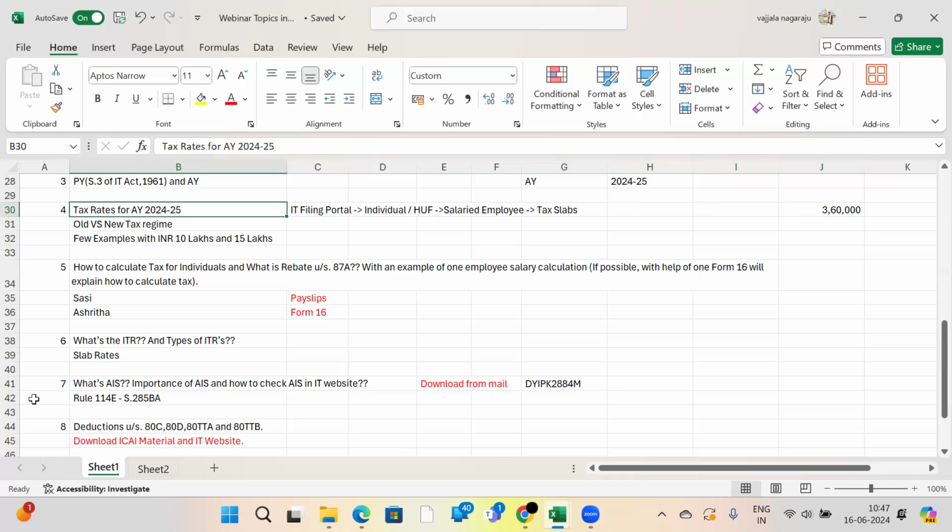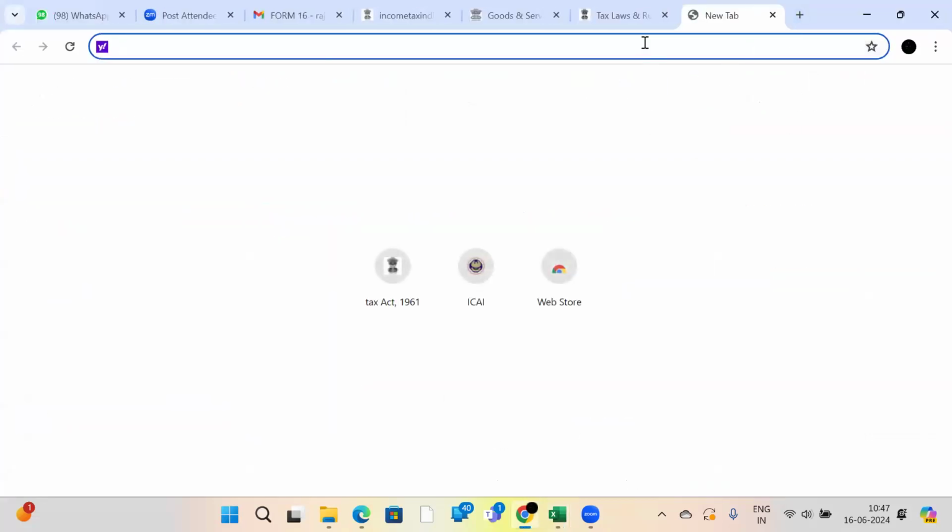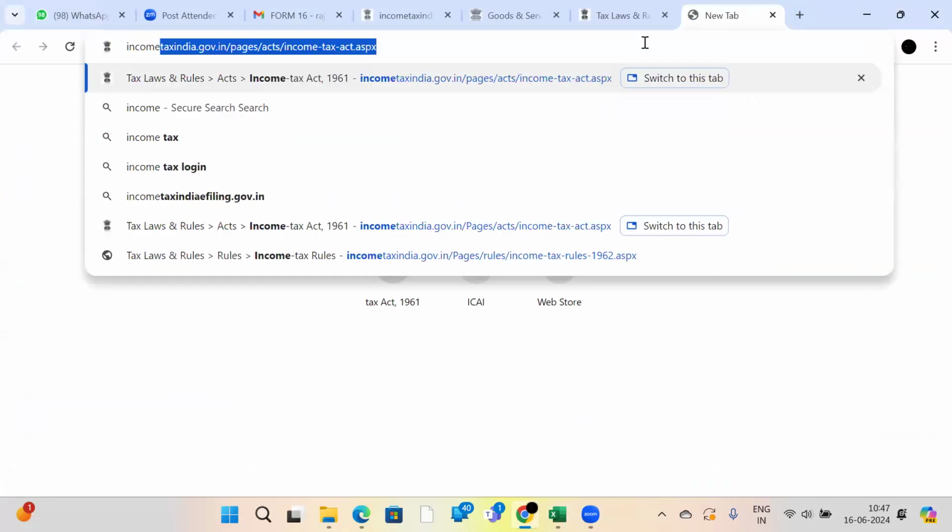No need for assessment year 24-25. Why have I mentioned assessment year 24-25? For assessment year 24-25, the financial year is 2023-24. Every year, the finance minister of the central government may or may not change the slab rates. So you should know the slab rates and the limits for calculating tax. For this, no need to depend on anyone or Google it. You can go and search for the income tax return filing portal.